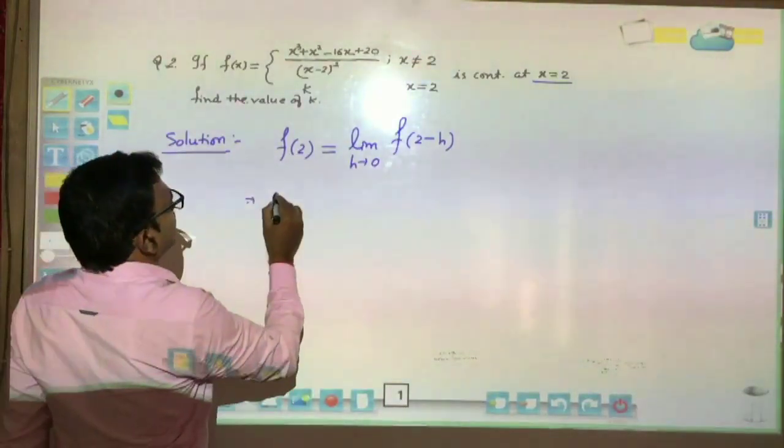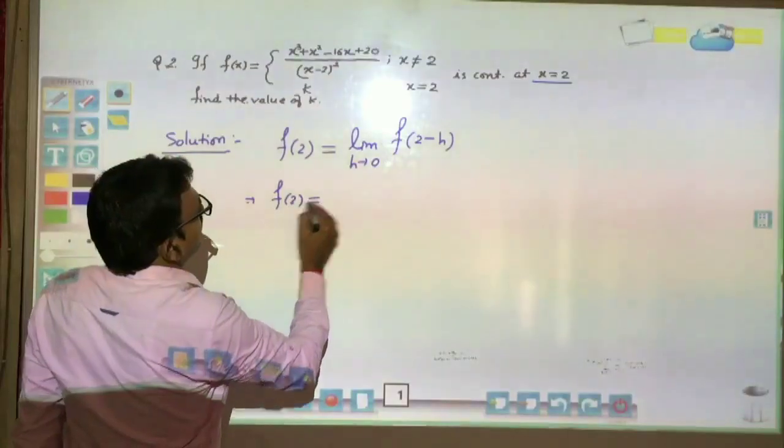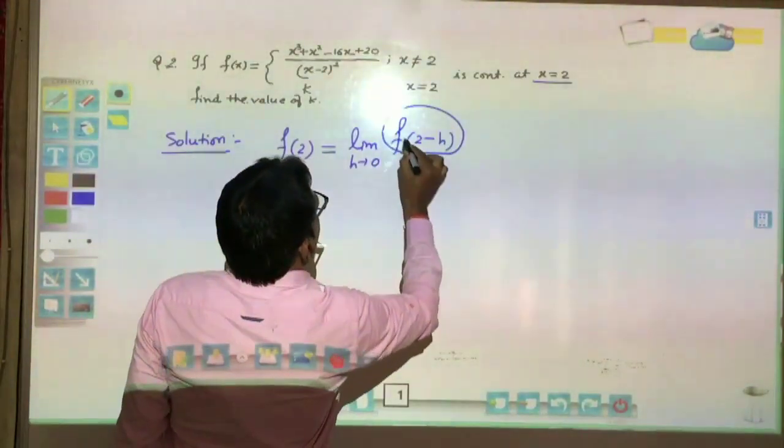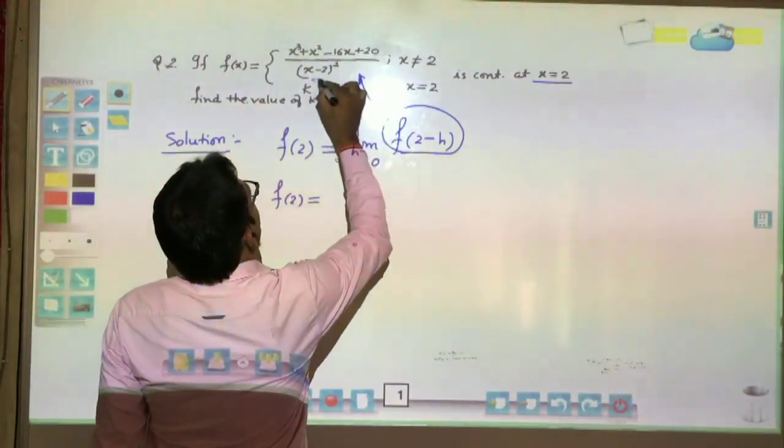Okay, now start. f of 2 is equal to f of 2 minus h. This function will be represented in this way.